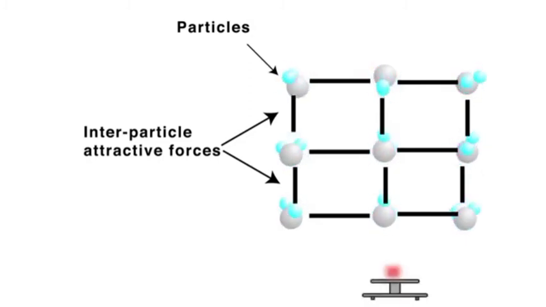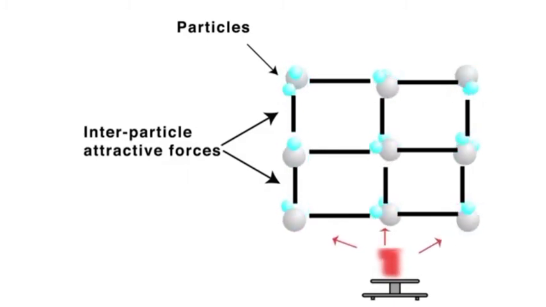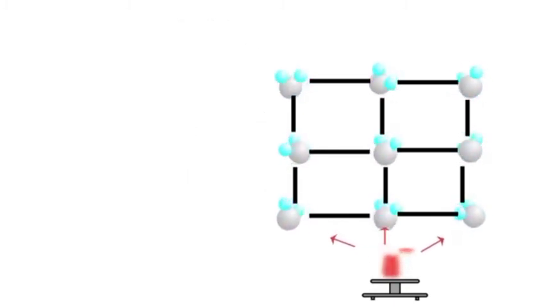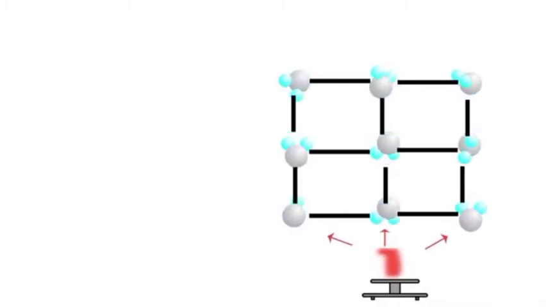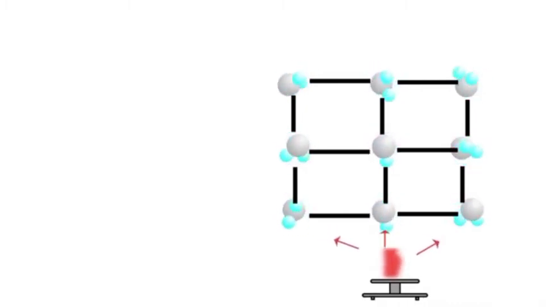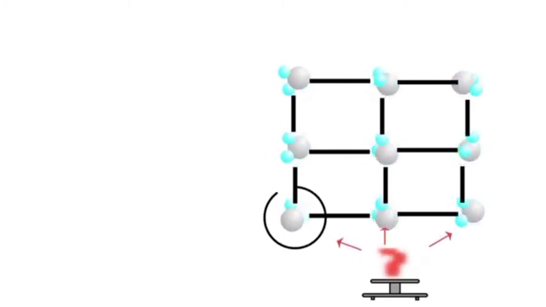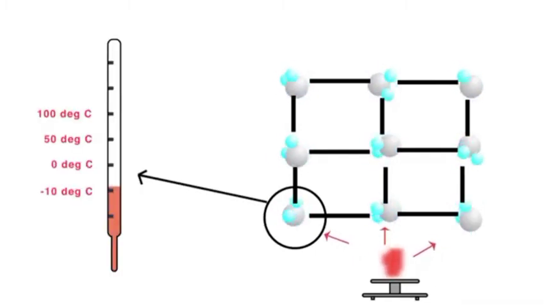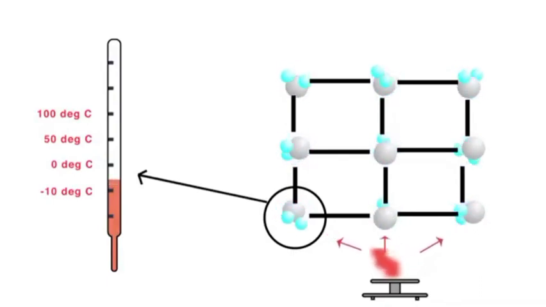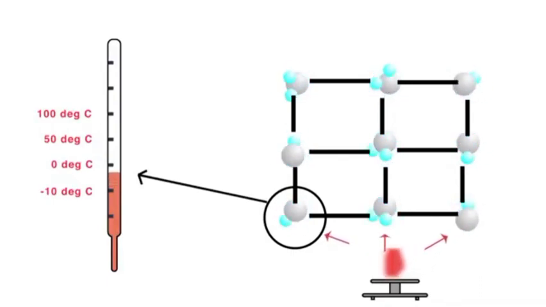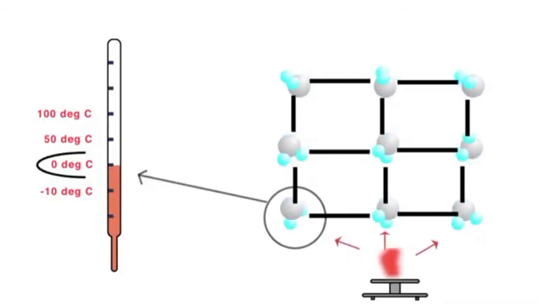When energy is supplied to ice in the form of heat through the burner, the particles absorb the heat and convert it into kinetic energy for themselves. As a result, their vibration increases. This increased vibration gets recorded by the thermometer as an increase in temperature. This happens till the melting point of ice is reached.